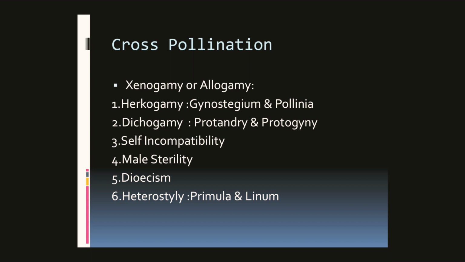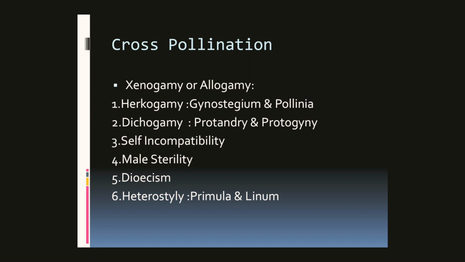In nature, there are some barriers to self-pollination so that it encourages cross-pollination. These barriers are hercogamy, dichogamy, self-incompatibility, male sterility, dioecism, heterostyly.